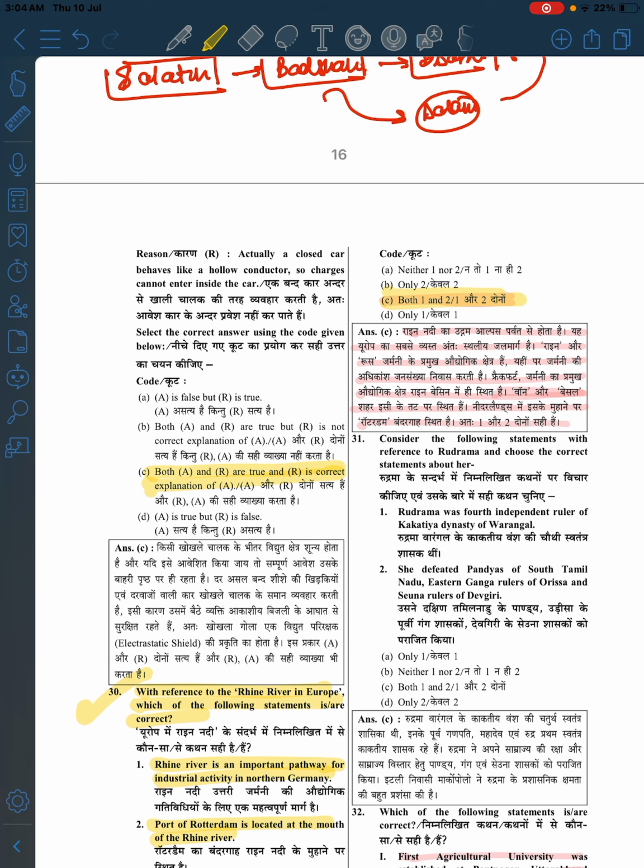Consider the following statements with reference to Rudhrama and choose the correct answer. Rudhrama was the fourth independent ruler of the Kakatiya dynasty of Warangal. Do you remember anything? I don't remember anything. She defeated the Pandyas of the South and the Yadavas of Devagiri. Both 1 and 2 are correct. Marco Polo, a resident of Italy, himself praised Rudhrama's capability. This question is out of my head, and I don't know whether this question is correct or not. So I think let's stop.